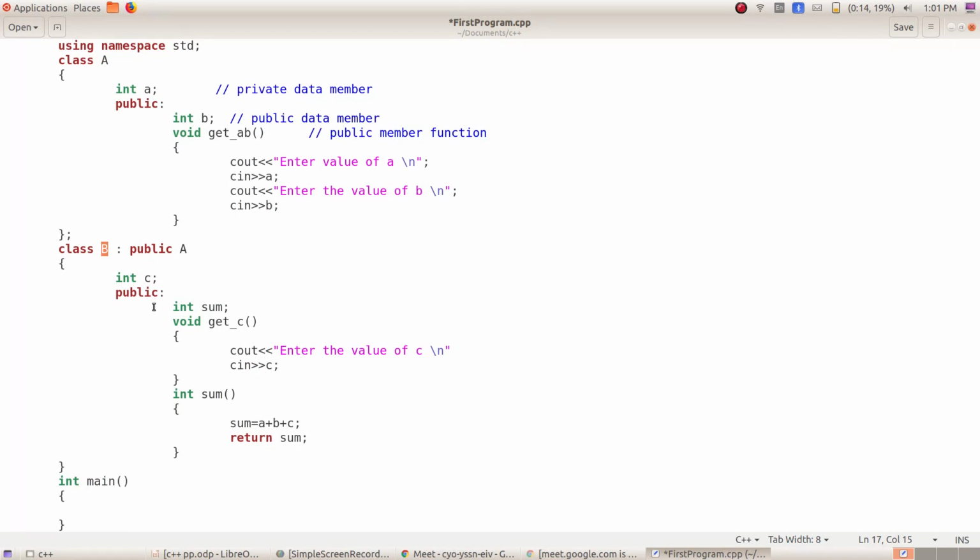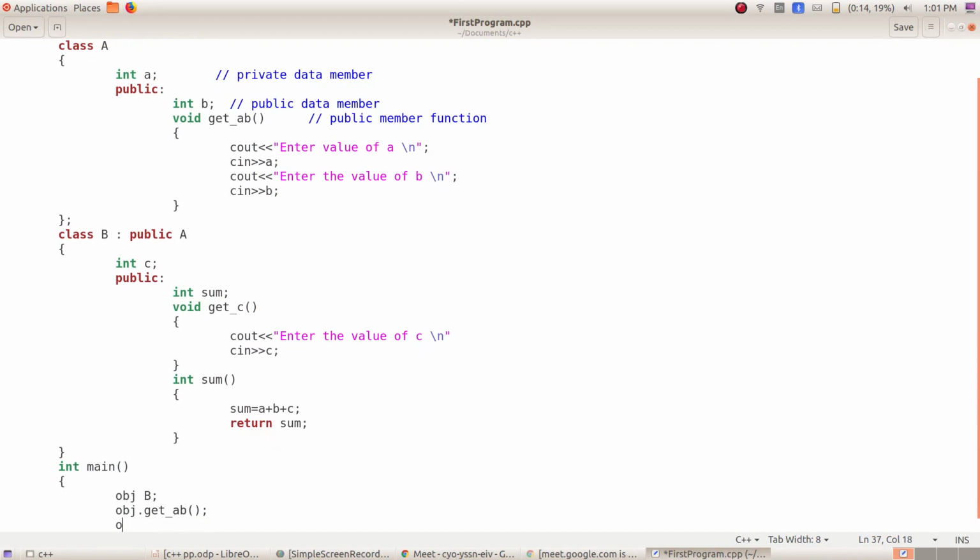I don't want to create a separate object for class A to access the value of this function, or to access the values of A and B, or to call this function. So here I'm going to create an object for class B. I'll say obj for class B. Then I'm going to call obj dot first function, which is getAB.